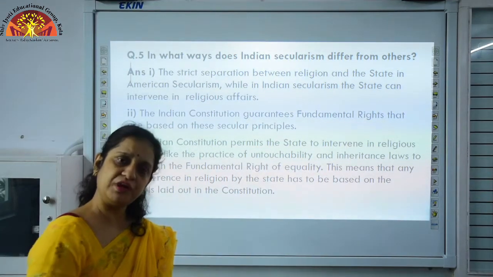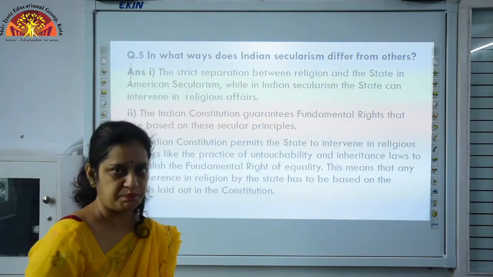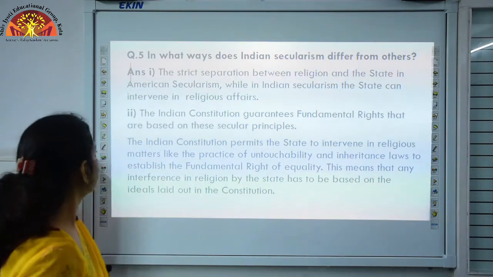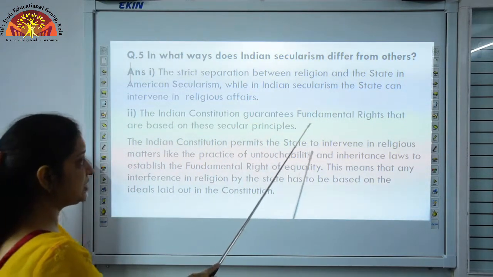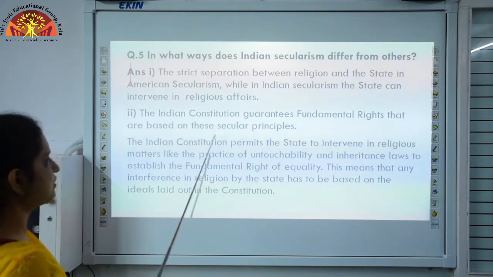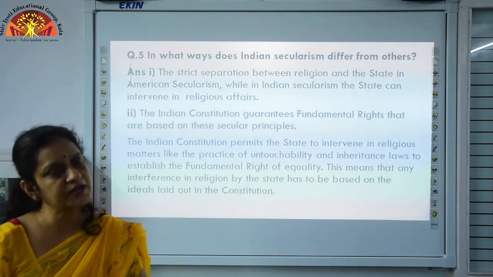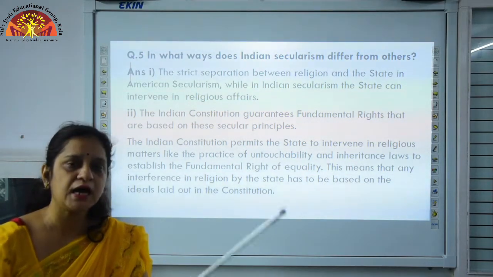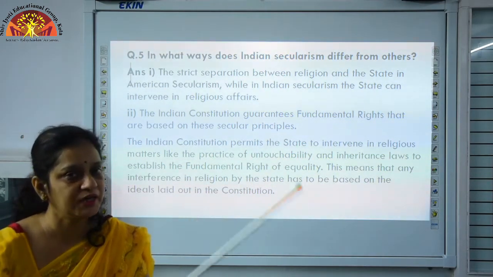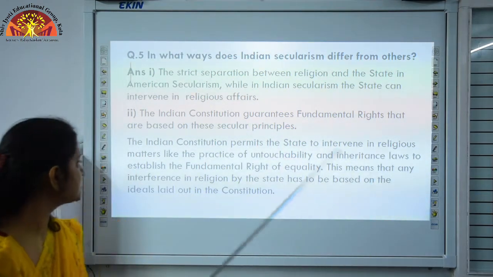The state cannot interfere in religion in any case. But in India, the Indian constitution guarantees fundamental rights that are based on these secular principles. We are given some fundamental rights as citizens. If their rights are violated, they can appeal to the court.